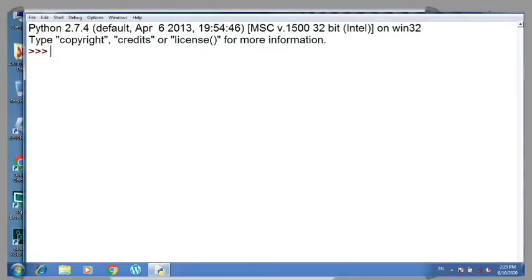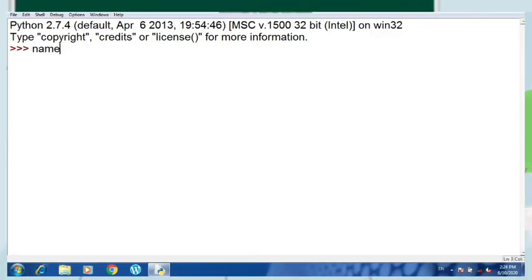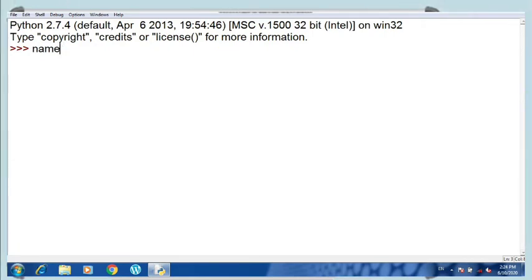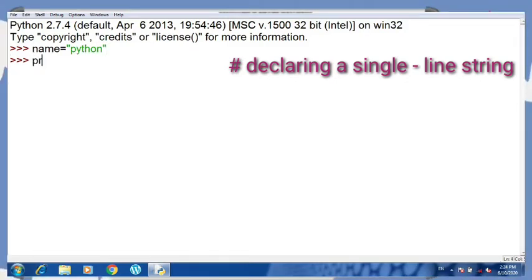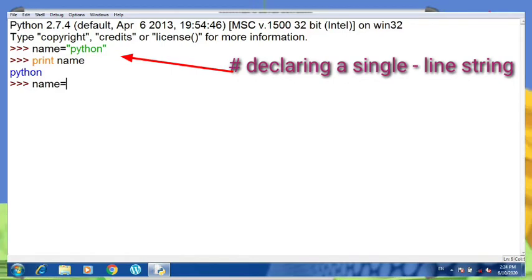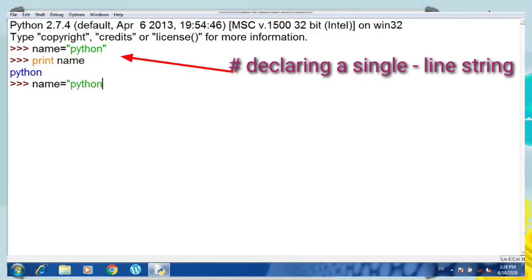So let's see how we can declare strings in Python. Name equals to, now suppose I have written Python and now I am writing the print statement, print name. So Python will be printed. Now suppose I want to write Python programming, but after pressing the enter sign I want to write it as it is given in your book. So let us take an example, Python, and then I will press the enter sign and type programming.